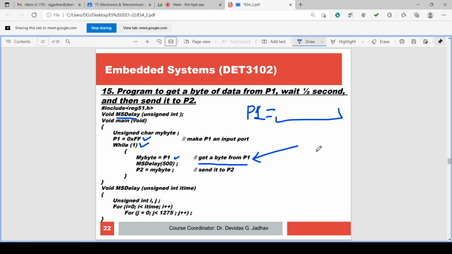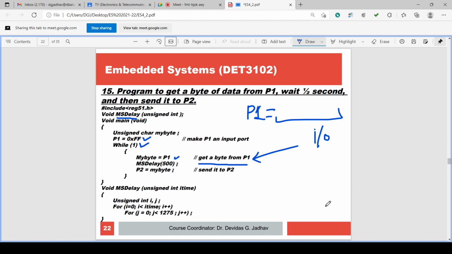But port 0, port 1, port 2, port 3 have IO lines. Port 0 has 8 IO lines. Port P1 has 8 IO lines. P0, P1, P2, P3 all have 8 IO lines each.